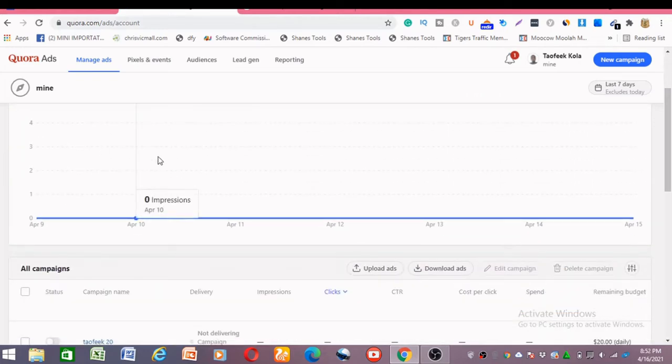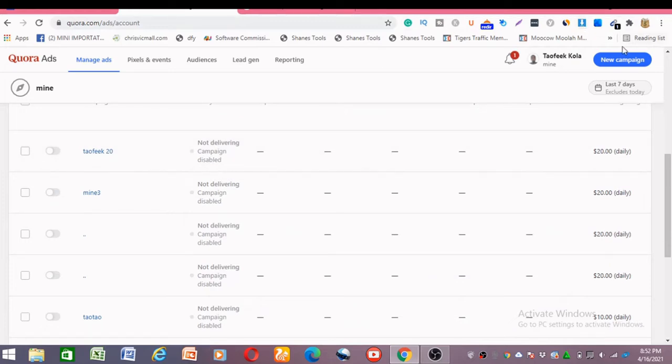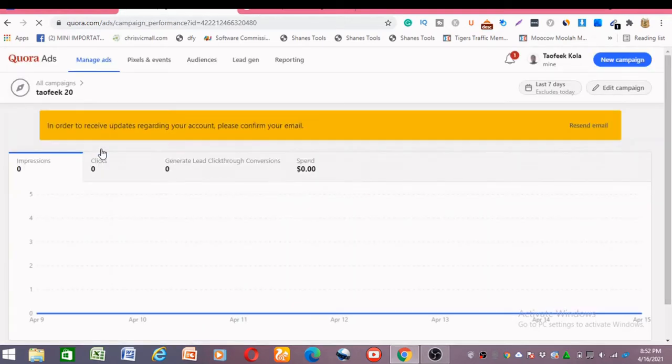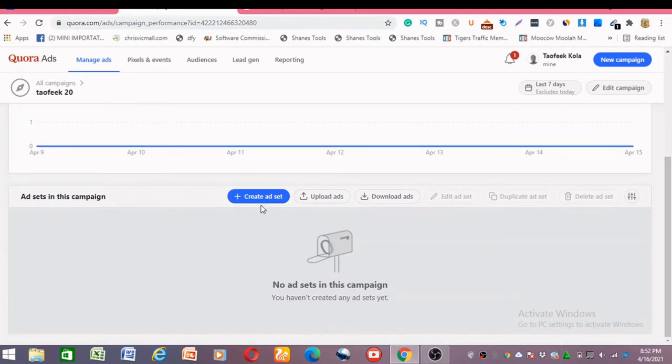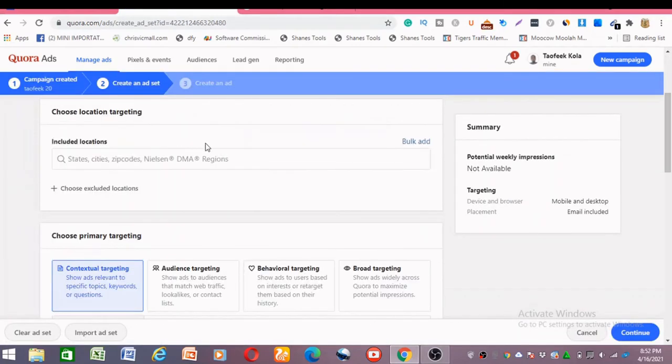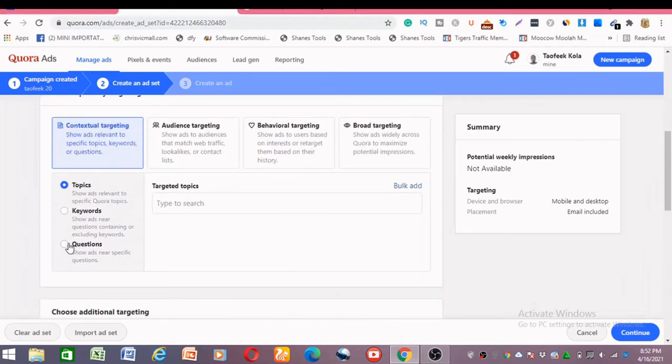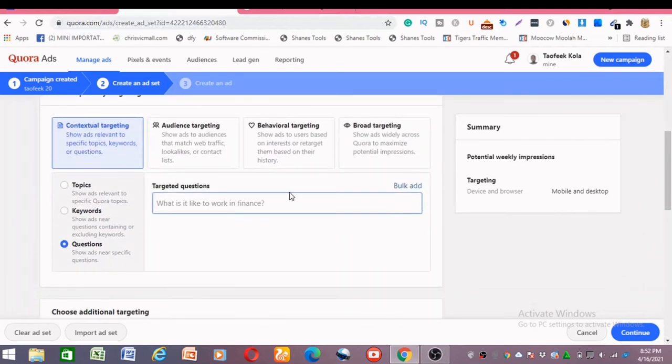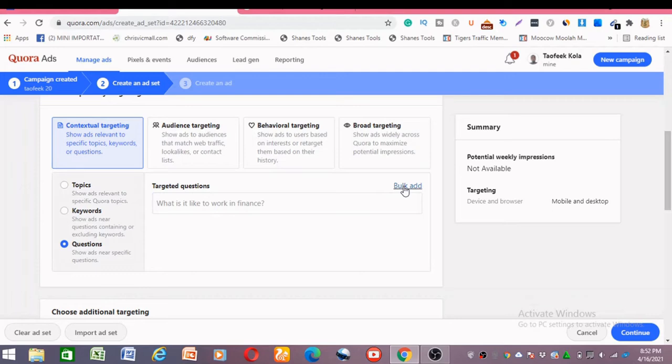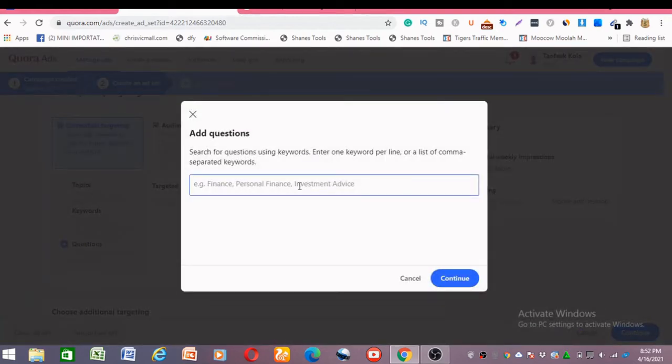So to do that, on getting here, you scroll down to where you see new campaign. I've already created some campaigns, so I'll just hit on one of the campaigns and wait for it to load up. Then I'll scroll down and click on add sets, and wait for it to load up. Then on getting here, I'll click on questions, then I'll click on bulk add. You're not going to type anything here, just hit on this bulk add.